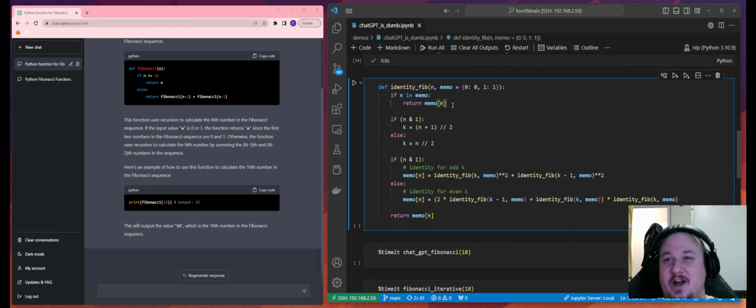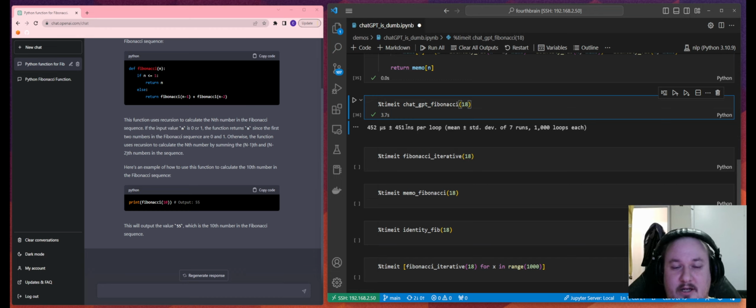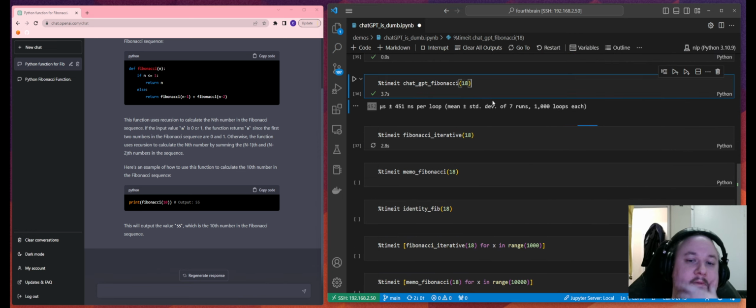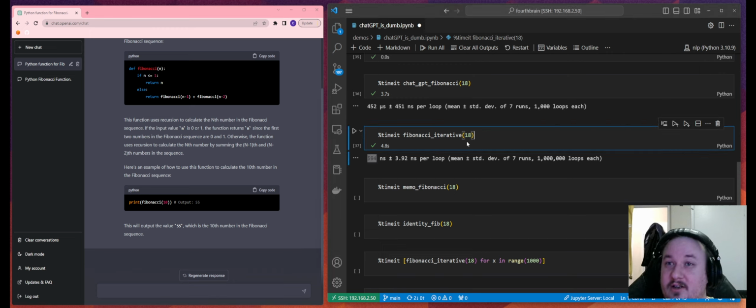And then we have this cool, funky implementation, which you don't need to spend a lot of time on, but it's cool. All right, now let's pit these against each other. First of all, we're going to use the %%timeit cell magic here to see how long it takes to run on average. ChatGPT's implementation of Fibonacci 18: 452 microseconds, not bad. Let's try the iterative solution. All right, cool. Okay, 594, so it's slower, right?